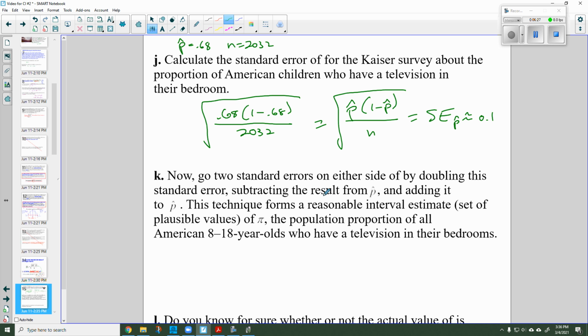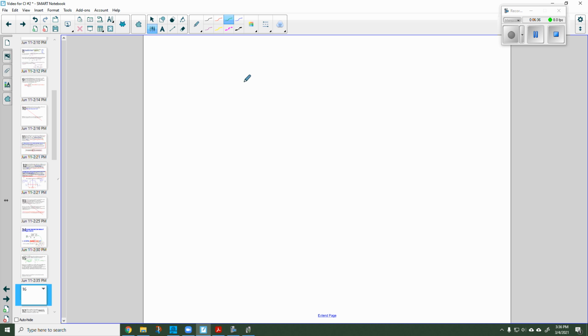Well, I'm not going to do this right now. I'm going to draw my picture. So what I know is that p hat is equal to 0.68. I know that the standard error of p hat is equal to 0.01. I know that my n is equal to